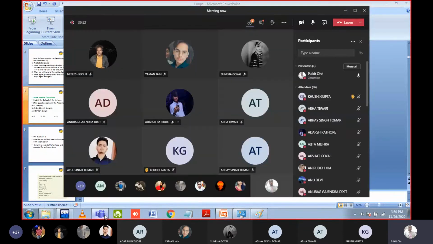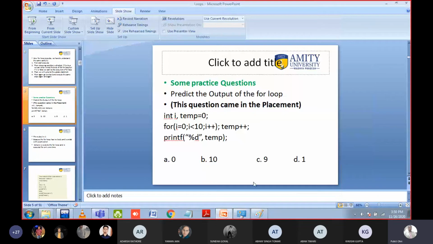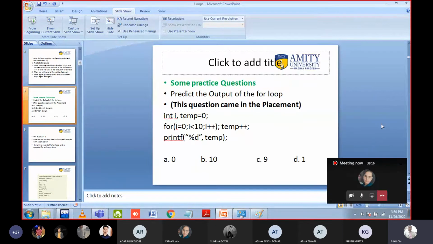Okay, Khushi, you can tell. Sir, 10. Okay, why? Can you give me the explanation? Sir, because temp plus plus is inside the for loop, but printf is outside, and it will take the values up to 10. Okay, that is not the correct answer, but good effort, Khushi.